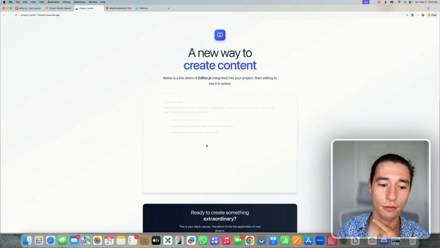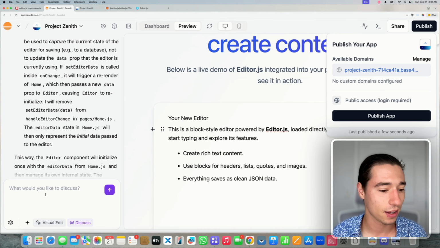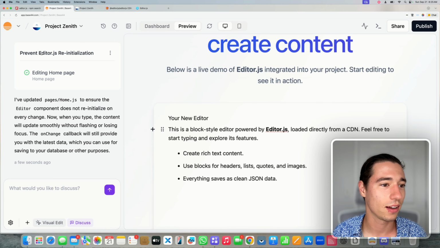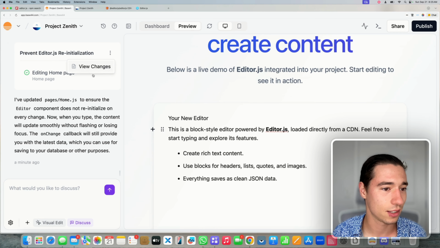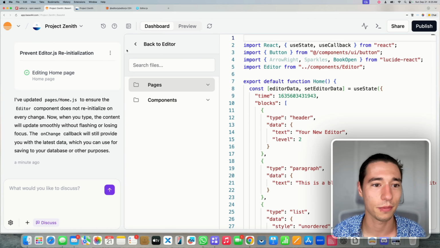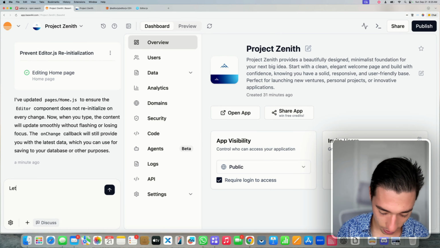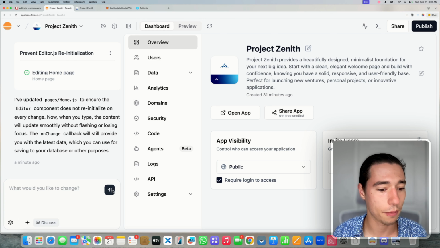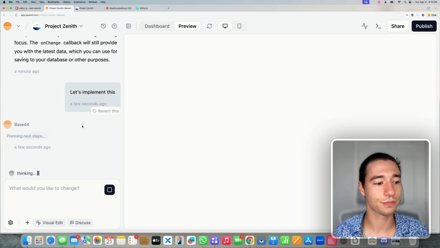Okay, now if it still has the same error, it's because it actually didn't change anything, because we were in discussion mode. Okay, interesting. We were in discussion, but it seemed like it changed something, but it didn't change something. Okay, that's weird. But let's go back and let's say, let's implement this, and we're going to send it to it. Let's go back to the preview here.